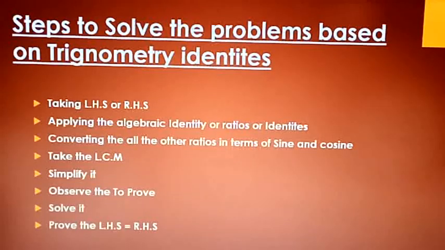The next step is you need to take the LCM. Afterwards, you need to simplify it, observe what you need to prove, and just solve it, simplify it, and prove the LHS is equal to RHS, right children? These are the steps that you need to take to solve the problems based on trigonometric identities.